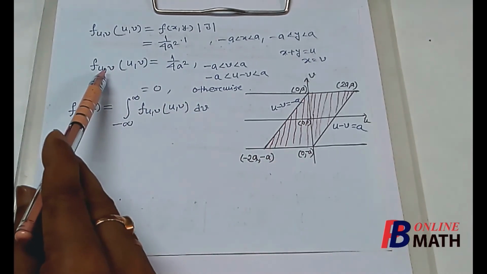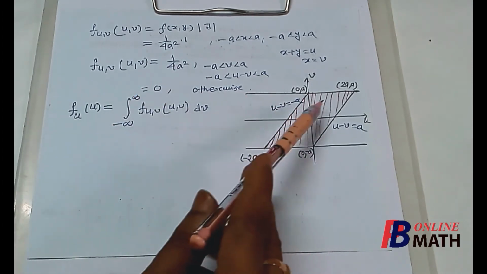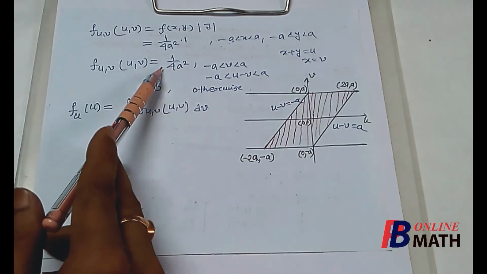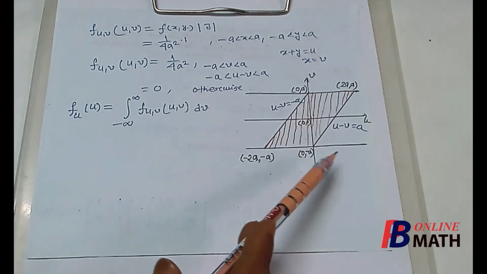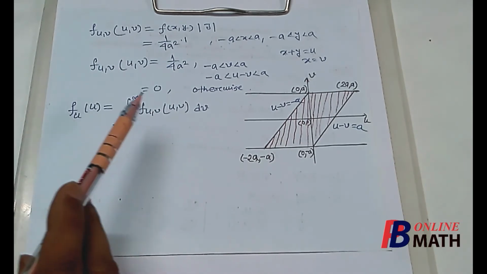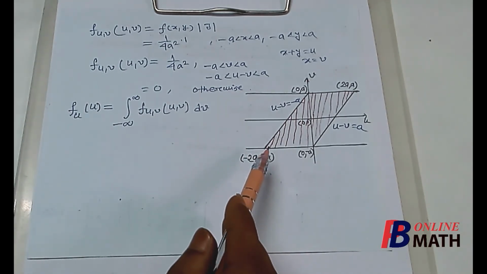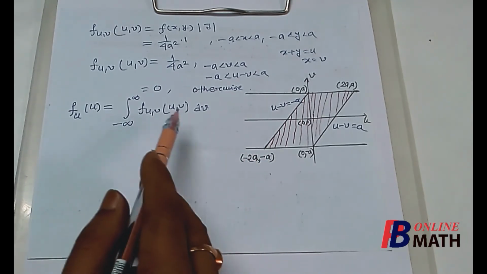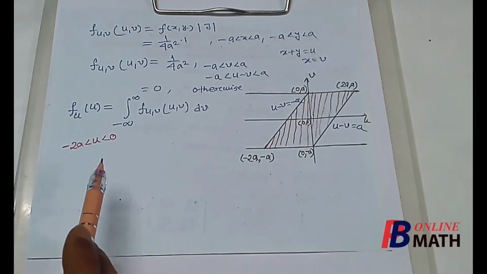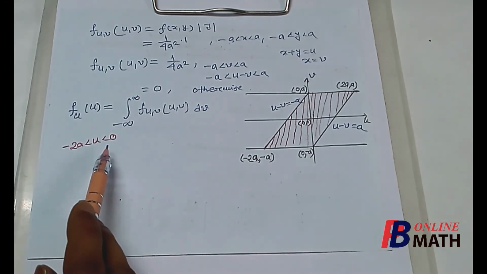So the joint PDF of u and v is distributed within this area, and the mass is 1 by 4a square within this area and 0 otherwise. So from this graph we have to find the marginal PDF of u. Now here we find that to integrate this with respect to v, we consider two cases. In the first case we assume that u varies from minus 2a to 0.